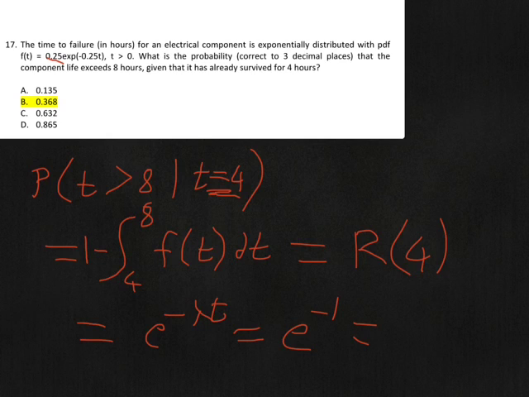And that's going to be equal to, hopefully the correct answer, 0.367879. So yes, correct. 0.368, and we're done.